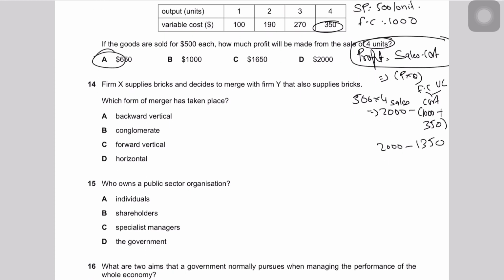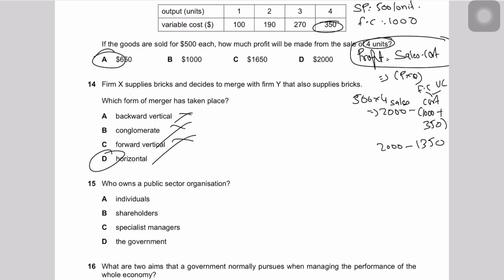Question number 14, it says firm X supplies bricks and decides to merge. Okay, so it's a merger, an integration with firm Y that also supplies bricks. So a brick supplier merging with a brick supplier. That is the same stage of production. Which form of merger, or which form of integration, is this? This is basically horizontal. It's not backward vertical, neither conglomerate, neither forward. So the answer to 14 is D. That is D. It is horizontal integration.